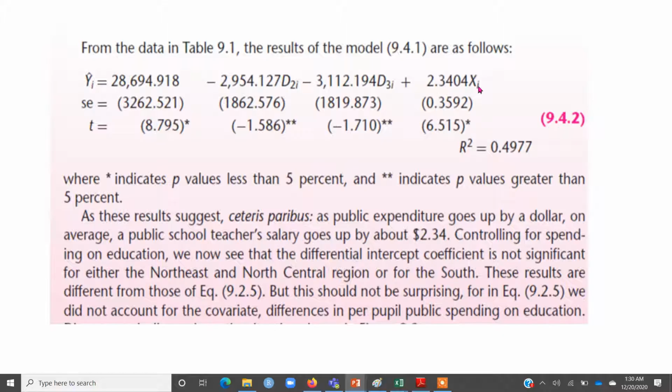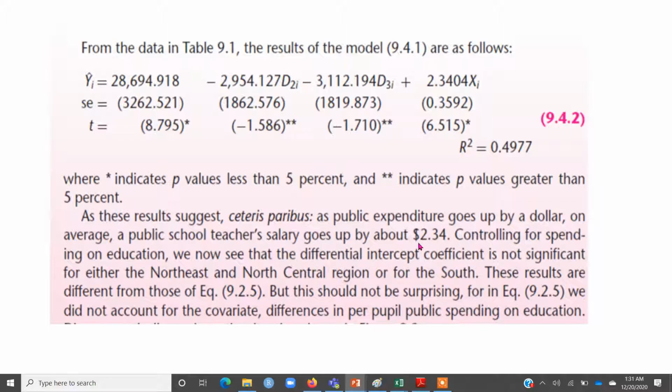So how to interpret the coefficient of xi? Xi was public spending. You see that the sign is positive. So what does that mean? Ceteris paribus, that is all other things remaining constant, as public expenditure goes up by $1, on average a public school teacher's salary goes up by about $2.34.